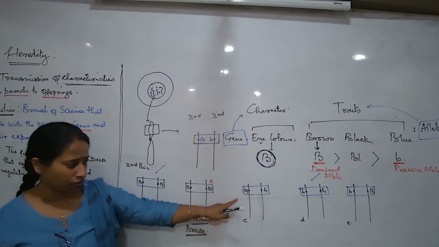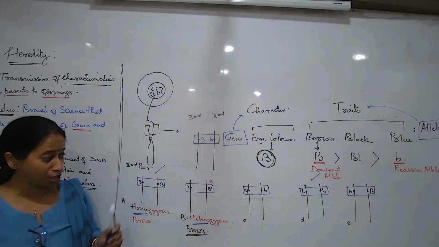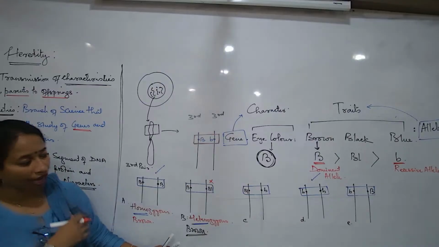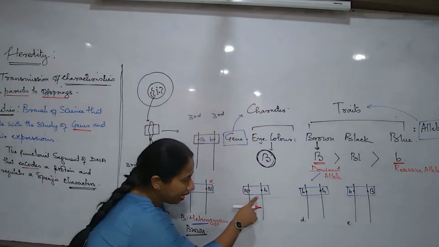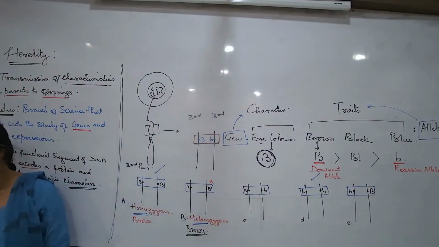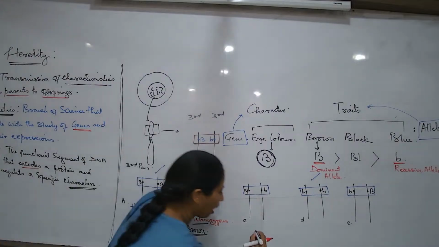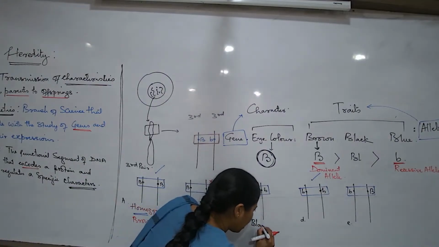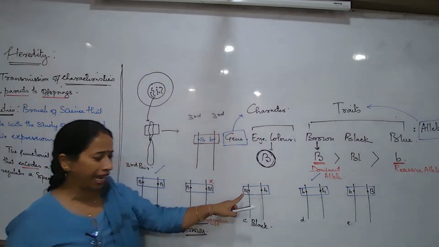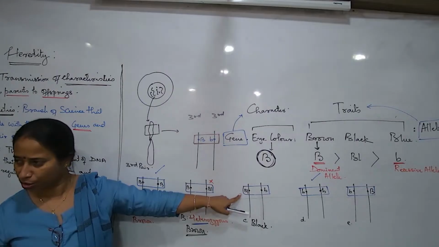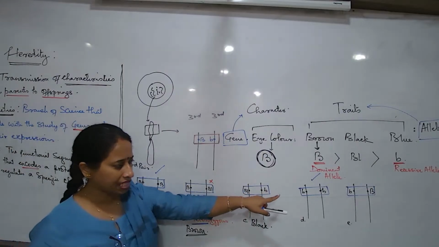Come to the third now. Tell me, based on this rule only, what should the eye color be? This is B L and this is small b. It will be black. So the eye color will be black. And what is the condition of the pair of alleles? Heterozygous.